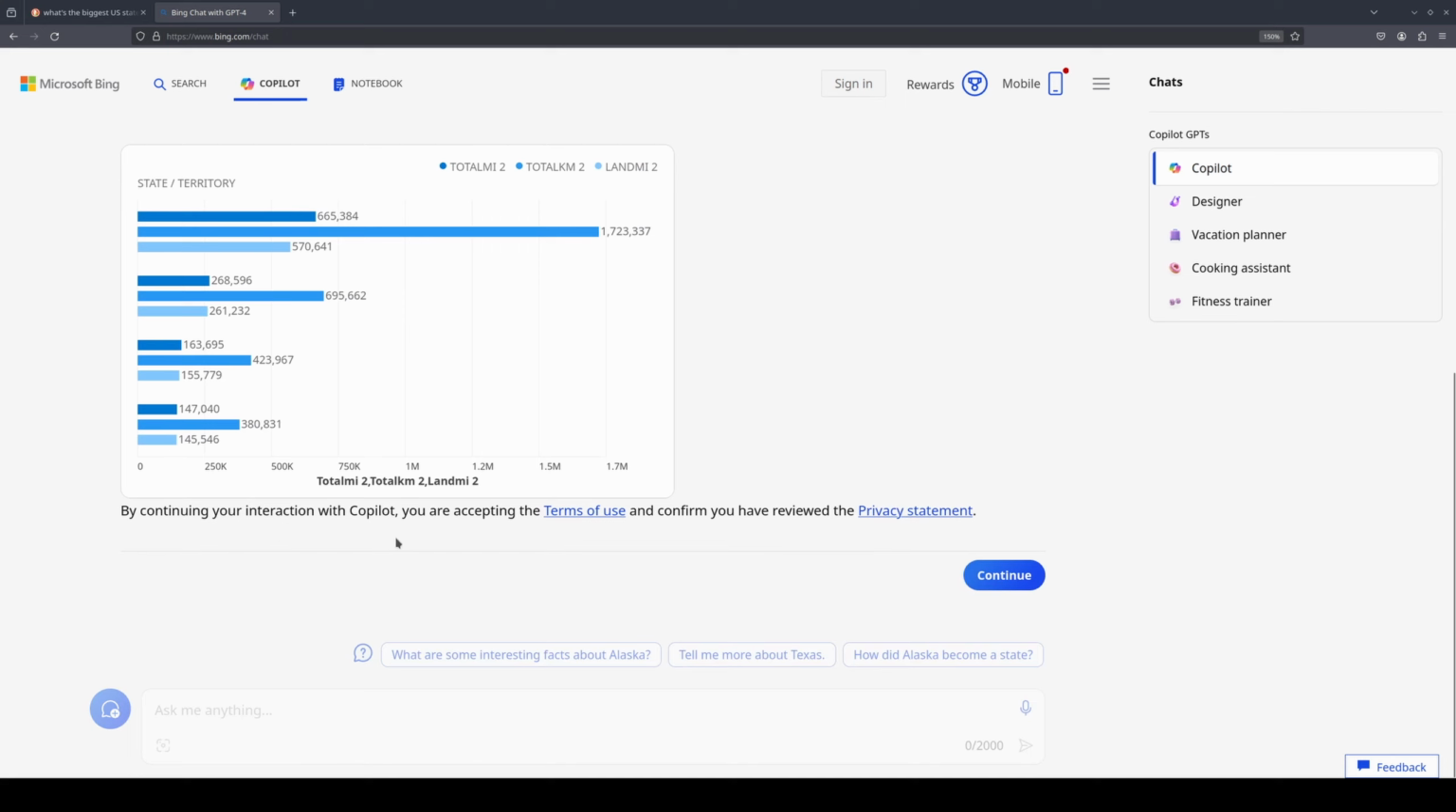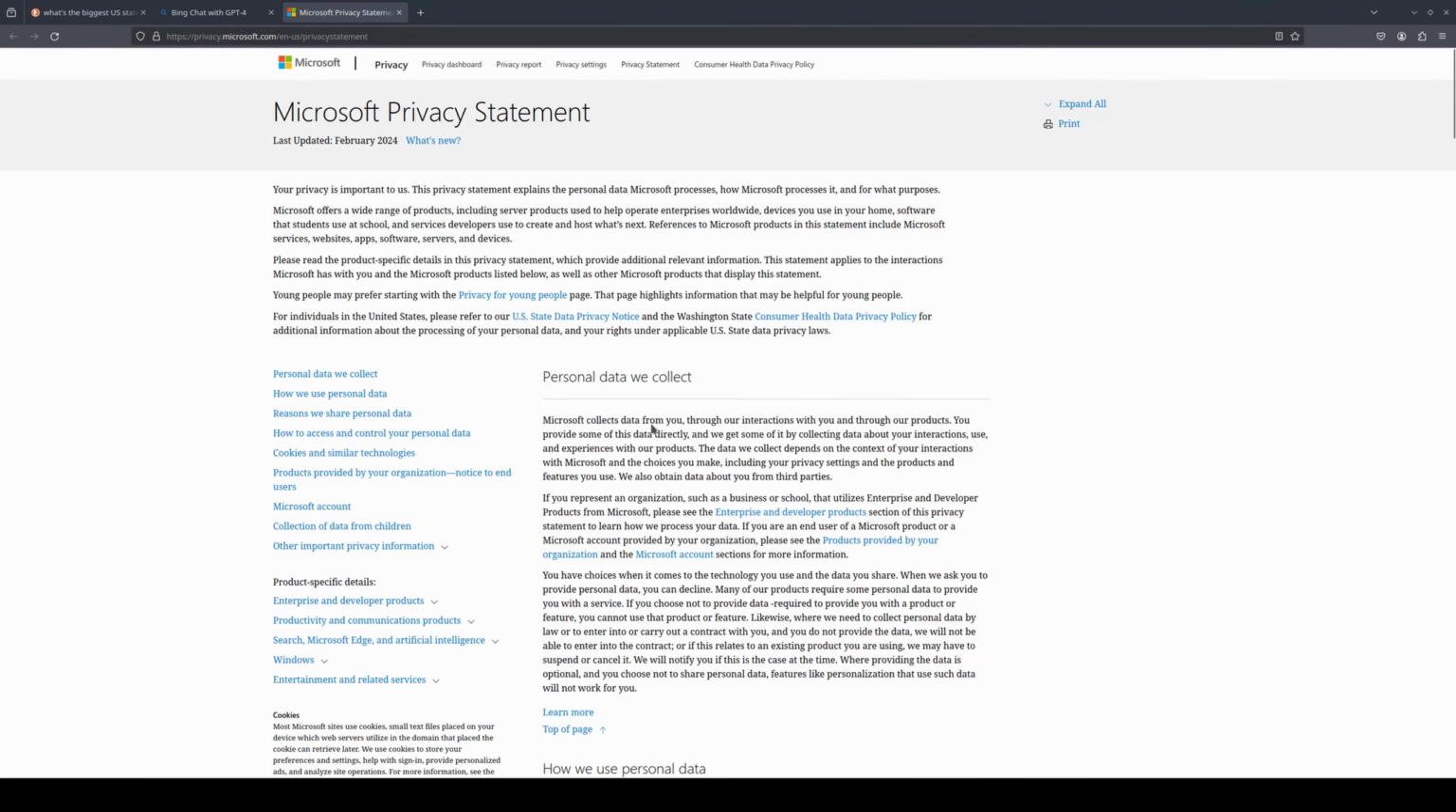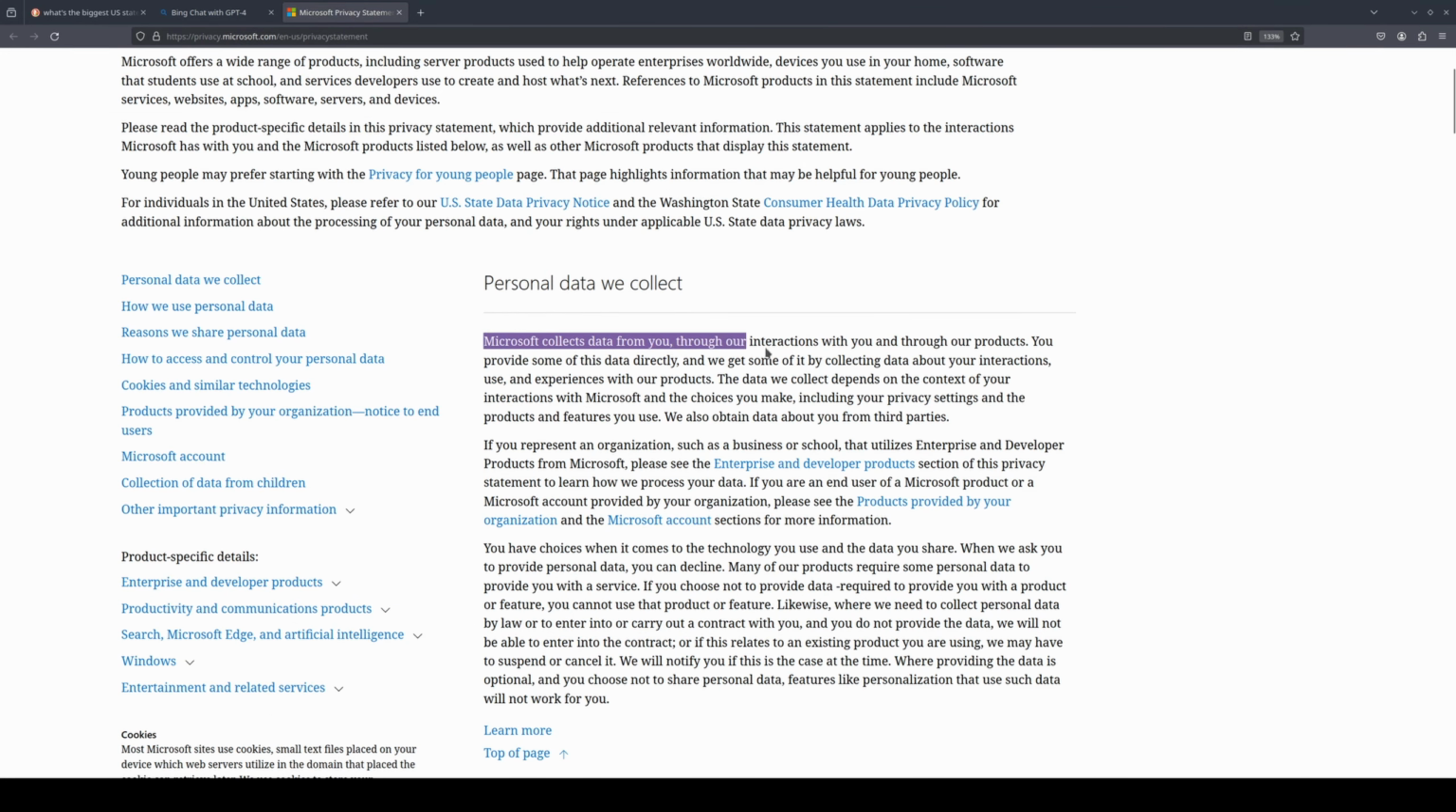But here's the thing. By using Copilot and OpenAI's ChatGPT or even Google's new Gemini or whatever they decide to call it, you have to abide by their terms of use and you have to look at their privacy statement to see what they're actually doing. Microsoft collects data from you through your interaction with you and through our products. By using ChatGPT and Copilot and stuff, you're basically saying, yes, take my data, use it. But what if you don't want to do that?